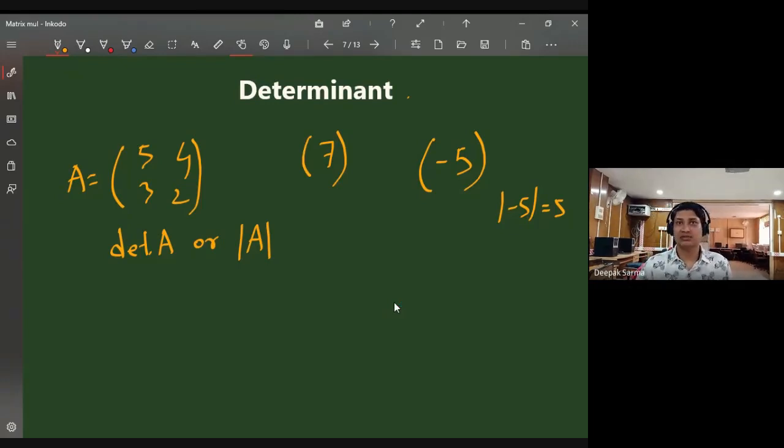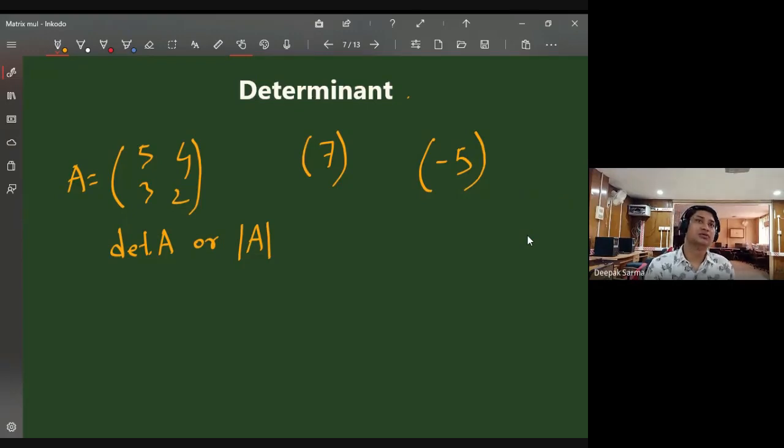The symbol is like the absolute value symbol, written inside two bars, but it is not absolute value. We read it as determinant of A, not absolute value of A. And now, how to define it? First thing, the symbol is clear: A within two bars.